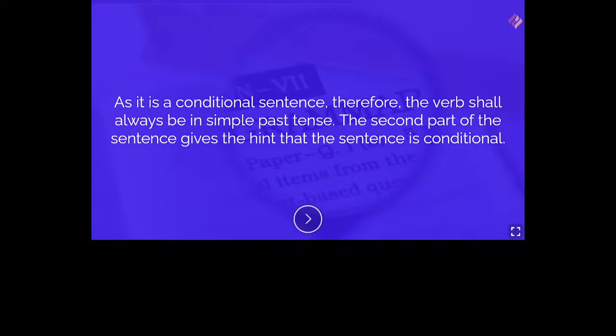Akanksha, Manasvi, Sanika, and initially Mrudula, who wrote the answer as well, are correct. As it is a conditional sentence, the verb shall always be in the simple past tense, right? The second part of the sentence gives the hint that the sentence is conditional. So it is a conditional sentence. Therefore, the verb shall always be in the simple past tense.